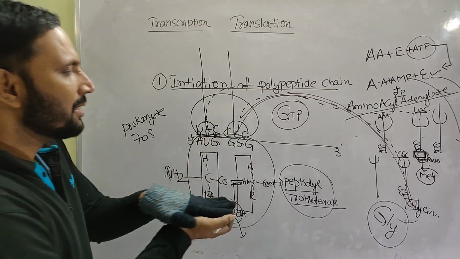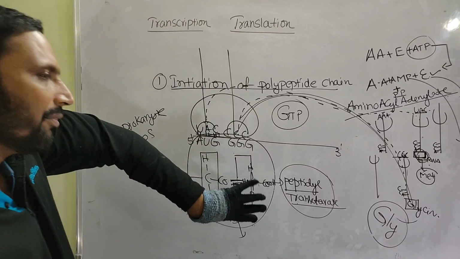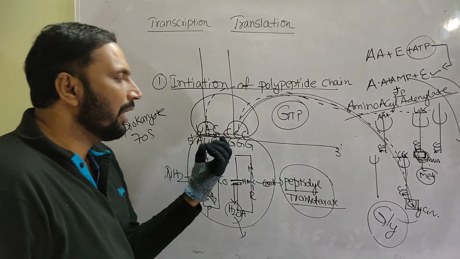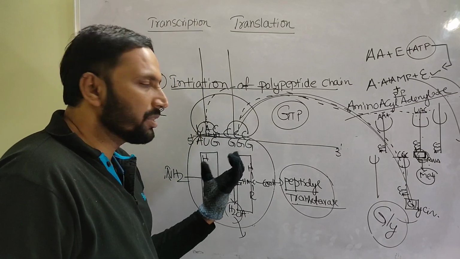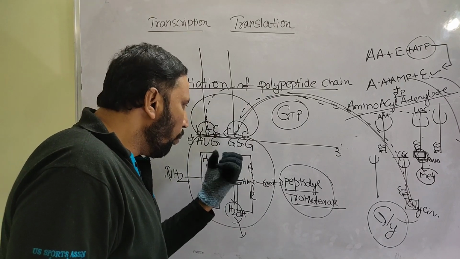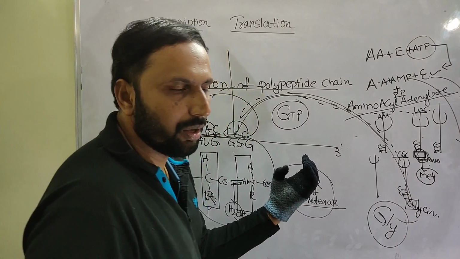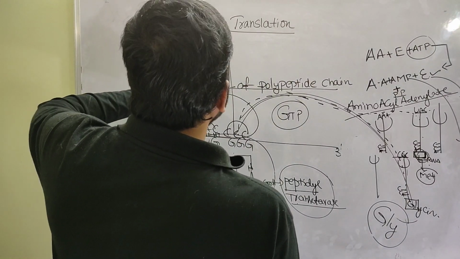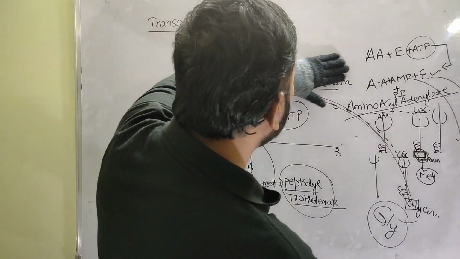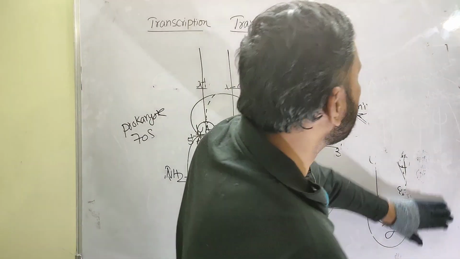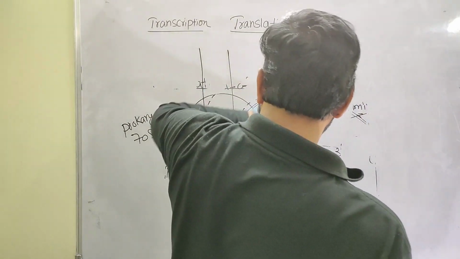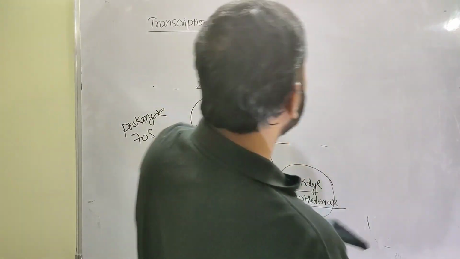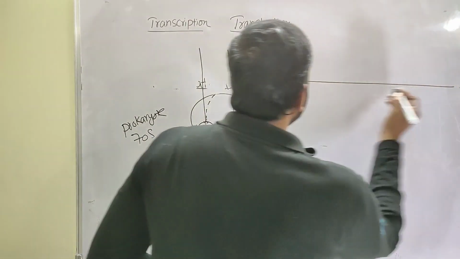Now translocation takes place. What is the meaning of translocation? Here, the ribosome moves from one codon to another codon. Look at here. So translocation means the ribosome moves from one codon to the next codon.